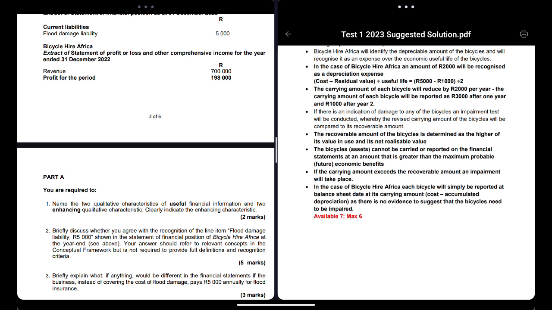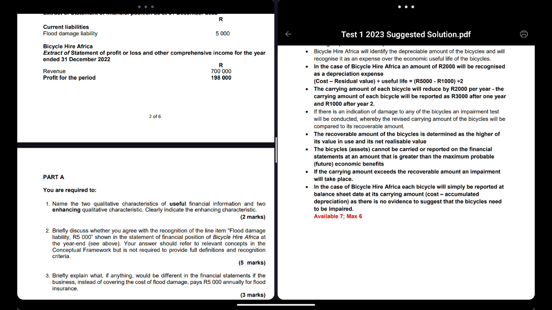Now, net realisable value, I seriously don't know why they say that. Another name for it is your fair value minus the cost to sell the product, right? So you're looking at these two costs, the value in use and the fair value minus the cost to sell the product. Whichever one is higher, that's called the recoverable amount, right?